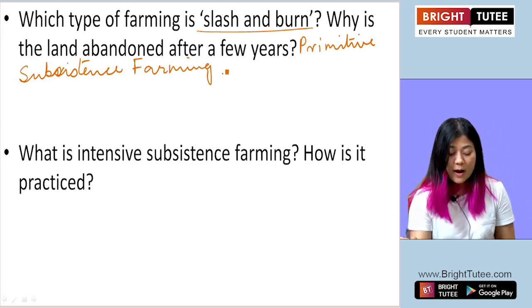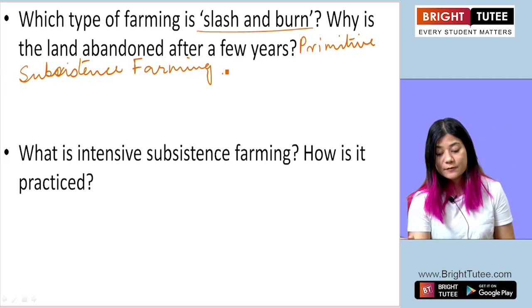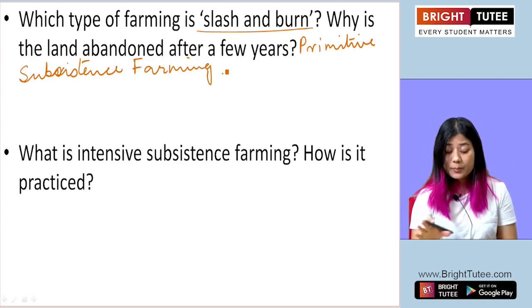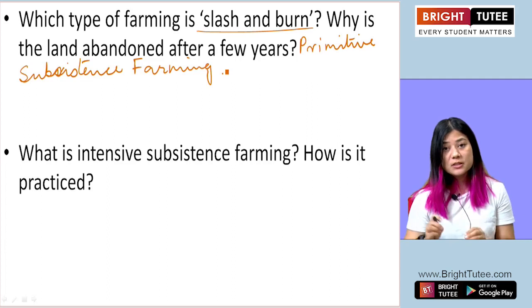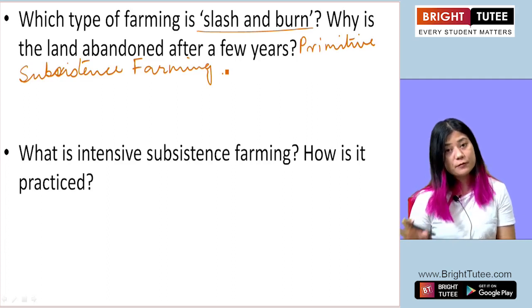The answer to why the land is abandoned after a few years in primitive farming or slash and burn farming: the land which is used for cultivation of crops is abandoned after a few years. In that land, no cultivation takes place after a few years.